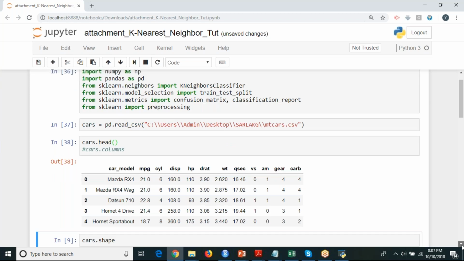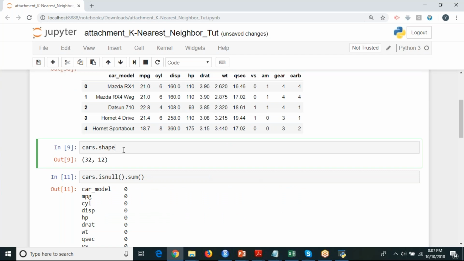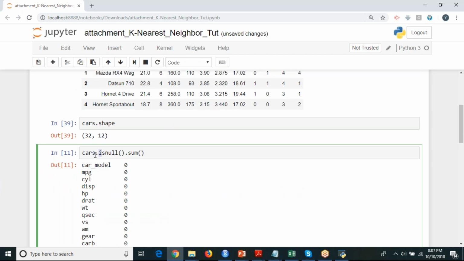And especially coming to this point, you're using your dataset name cars. You're checking, is there any null in my data set? You're using the isnull function. If your data set is having any nulls, meaning missing values, it is going to take the count of those missing values for that particular column. Clear this part? If you get any null values here, for example, if you have an MPG column with 1 or 2 null values, you'll get the count of them.